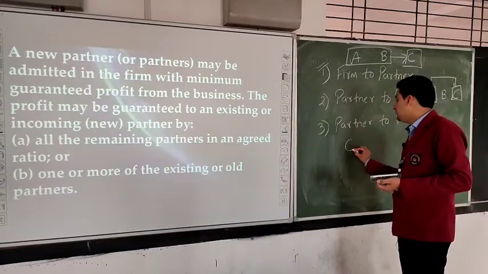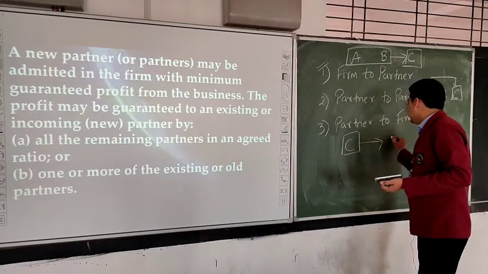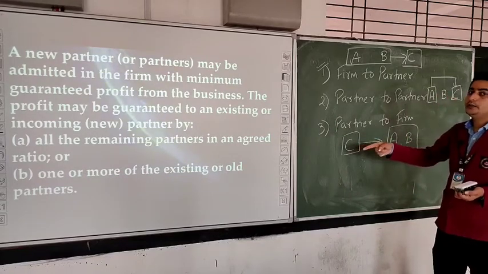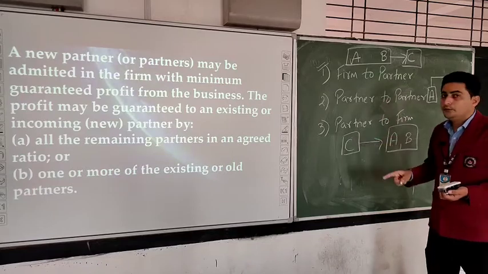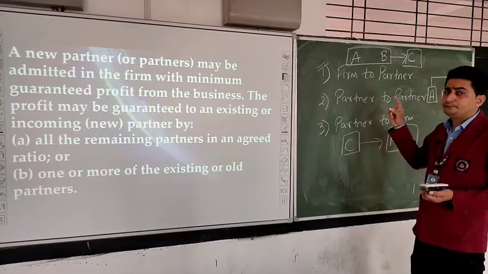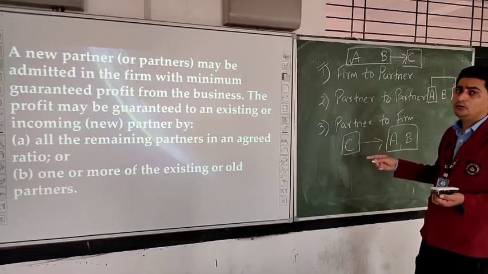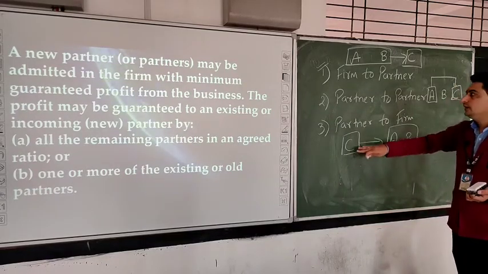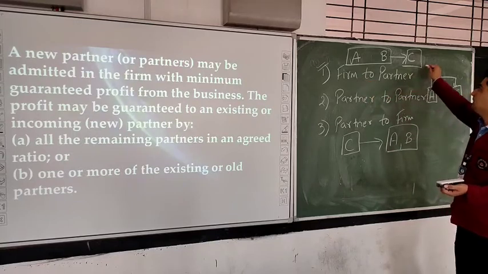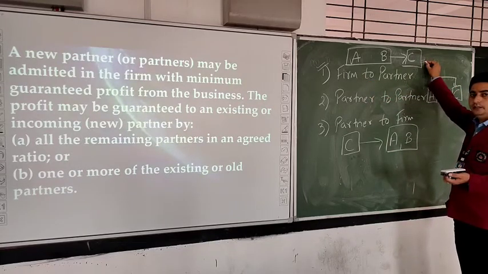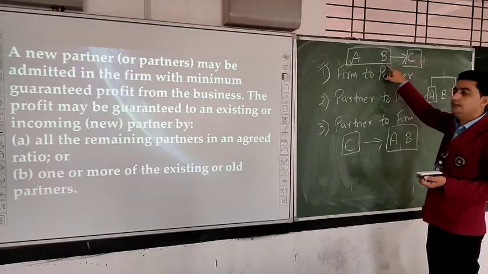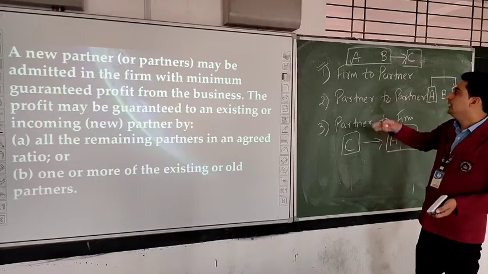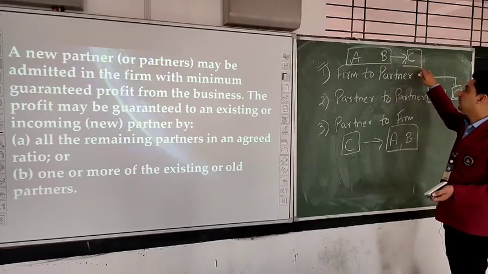For example, C is coming as a new partner. He is giving guarantee to A and B of a minimum profit. If he will not be able to give the profit, then he will bear that profit and we will deduct the amount of difference from his capital only. Okay, students. Now, if I talk about firm to partner, if C is not getting minimum guarantee, who will pay him? A and B in their agreed ratio, or if agreed ratio is not there, existing ratio will be there. So, on that ratio they will pay to C.